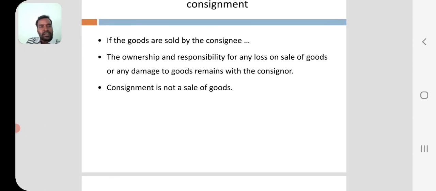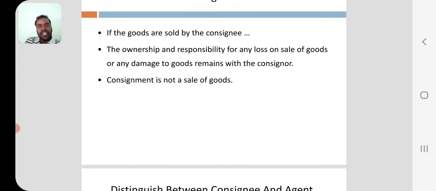If the goods are sold by the consignee, the ownership and responsibility for any loss on sale of goods or any damaged goods remains with the consignor.